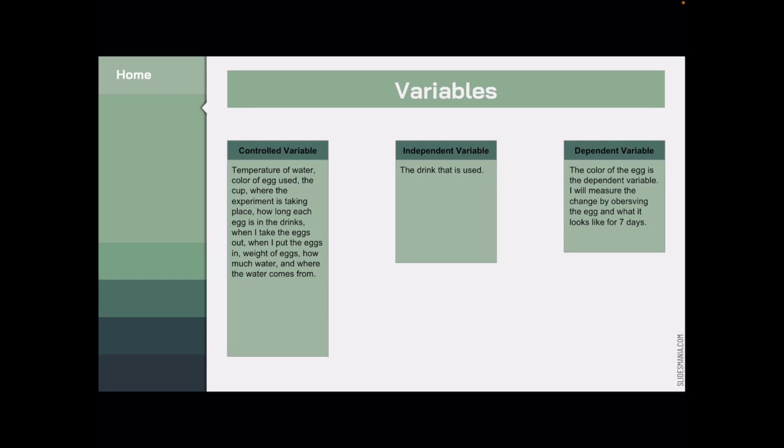My variables were, for the independent variable, the drink used. For the controlled variables, the temperature of water, color of egg used, the cup where the experiment is taking place, how long each egg is in the drink, when I take the eggs out, when I put the eggs in, weight of the eggs, how much water, and where the water comes from. And for the dependent variable, the color of the egg. I will measure the change by observing the egg and what it looks like for 7 days.